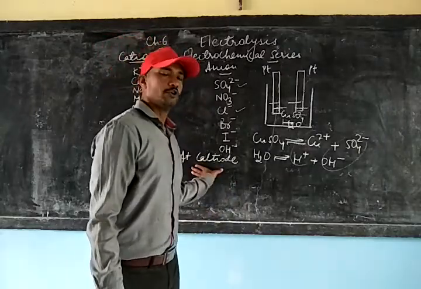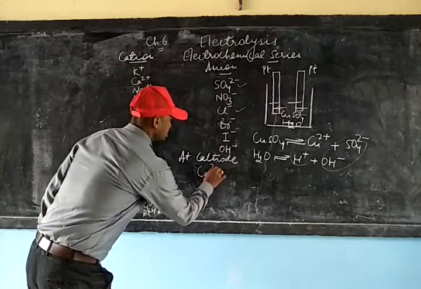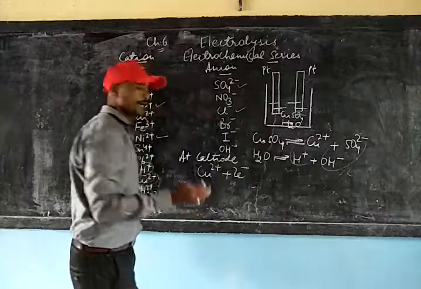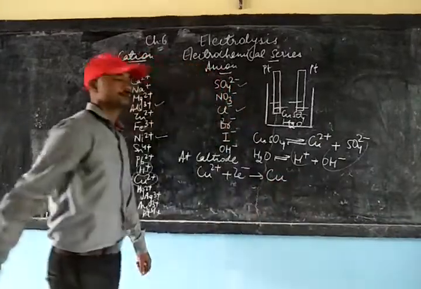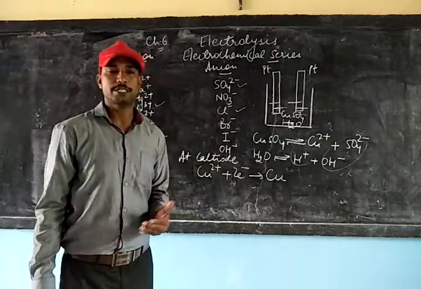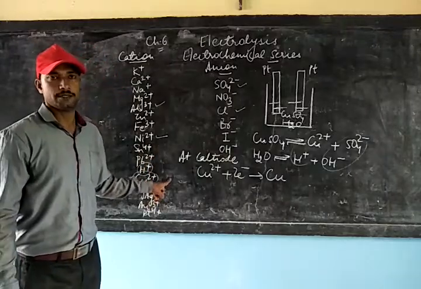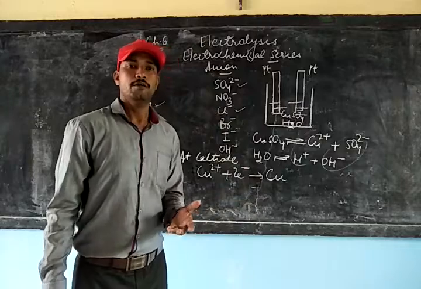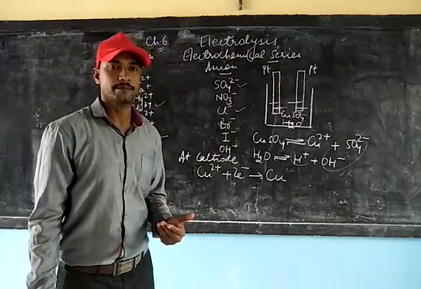So at the cathode, we will write Cu2+, which will gain 2 electrons to get discharged to form copper atom. Here hydrogen ion is not going to get discharged, because copper ion is below hydrogen ion. We have to give preference to that ion which gets the lower position in the electrochemical series.